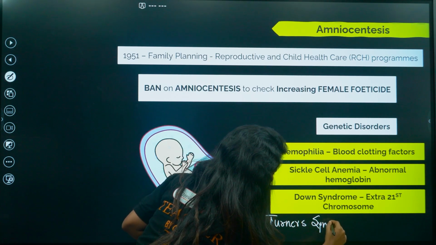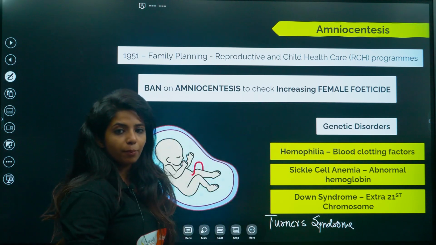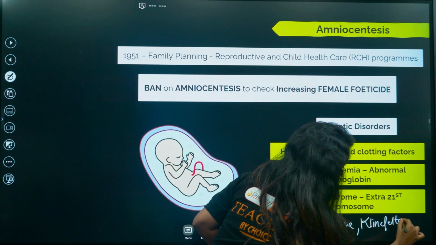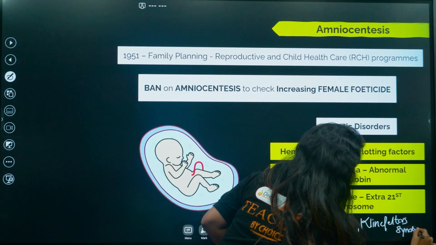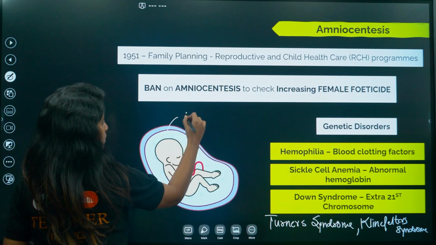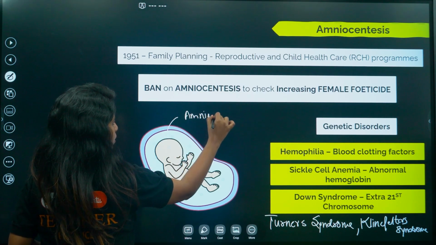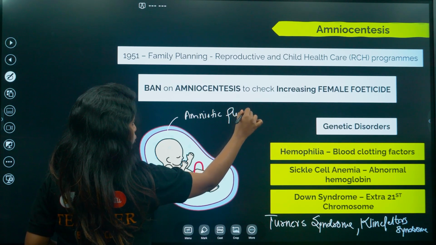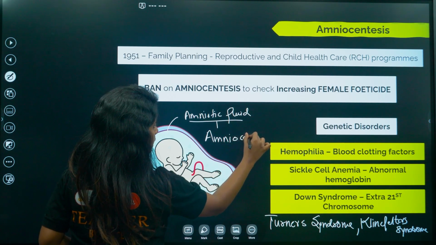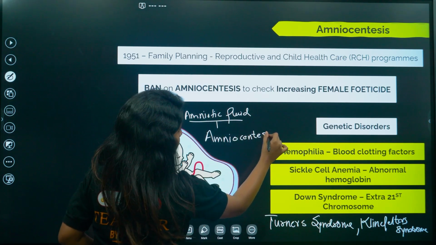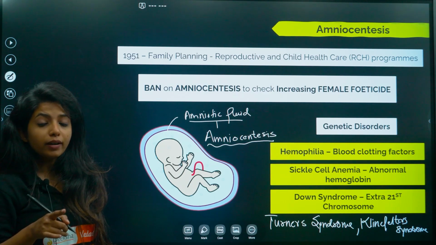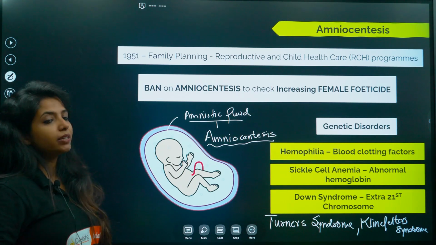Turner's syndrome. And what was the other name? Try to remember. It was Klinefelter's syndrome, right? Now children, this was the amniotic fluid which was used for amniocentesis. Amniocentesis, you can remember like that, amnio-centesis. Now I told it was used for what? Sex determination. How was sex determined using amniocentesis?